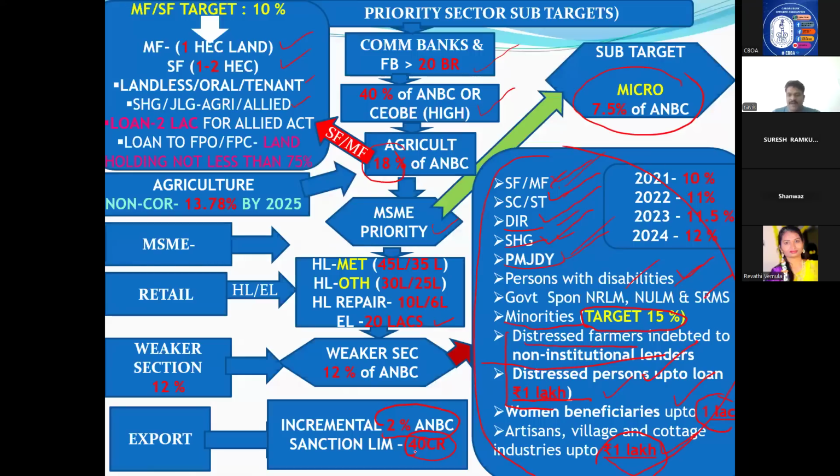So for exports, you remember, incremental 2% and the sanction limit should be 40 crore. Then only it is classified as priority. This is for the public sector banks where they have to finance. I hope this single slide will make you understand what target was given to banks by RBI and how we have to achieve the target.